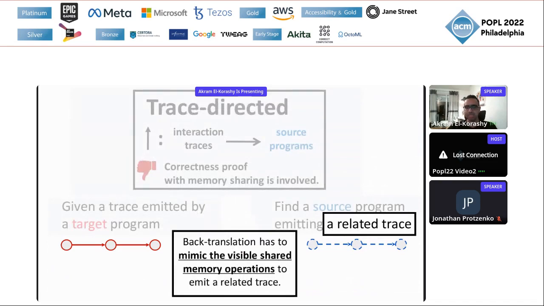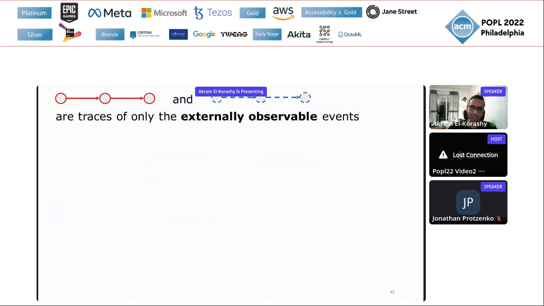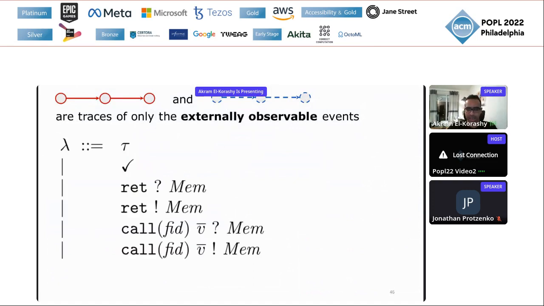By related trace, this will mean, in the presence of memory sharing, that the back translation has to also mimic the visible shared memory operations in order to actually emit a related trace. This is because these are traces of externally observable events, and memory appears on the externally observable events. Let me explain this alphabet a little bit.